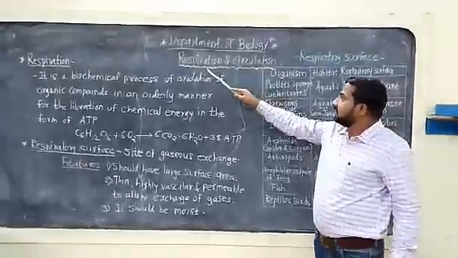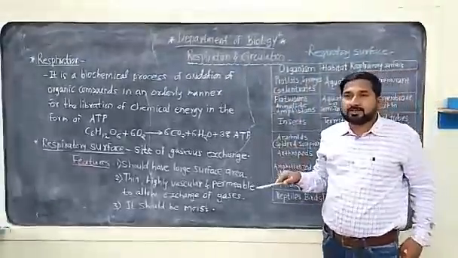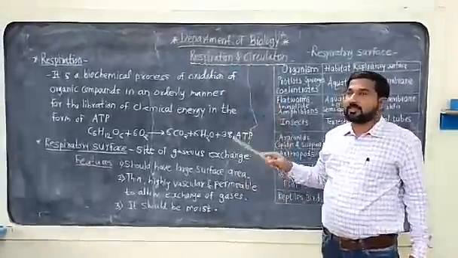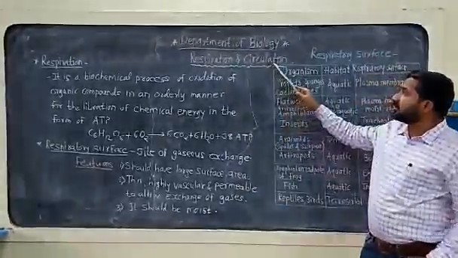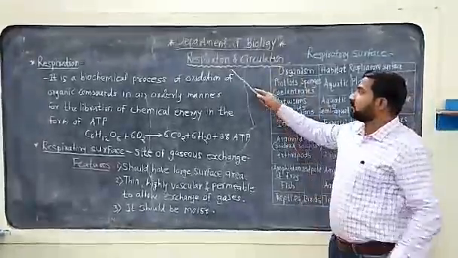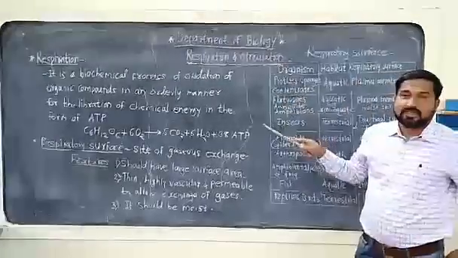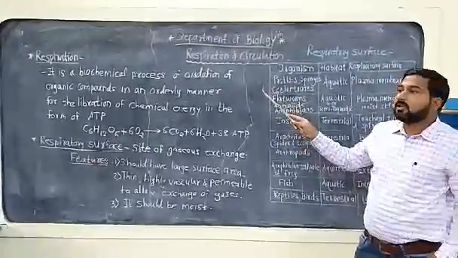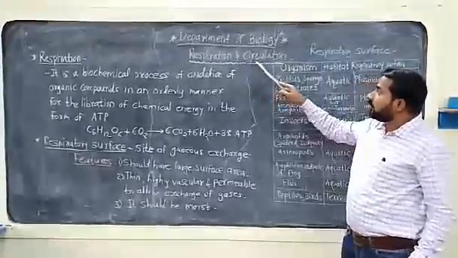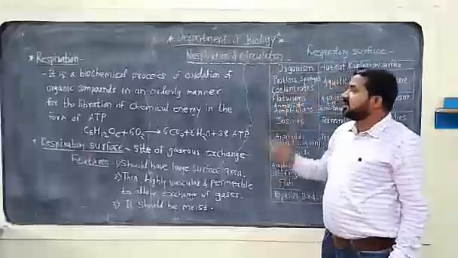Chapter. So that is nothing but respiration and circulation. As far as the old syllabus is concerned, respiration is for the 11th standard and the circulation chapter is for the 12th standard. These chapters combine together to form the chapter respiration and circulation in the new syllabus of the Maharashtra State Board in the 12th standard. We want to study first of all the meaning of respiration as well as circulation.